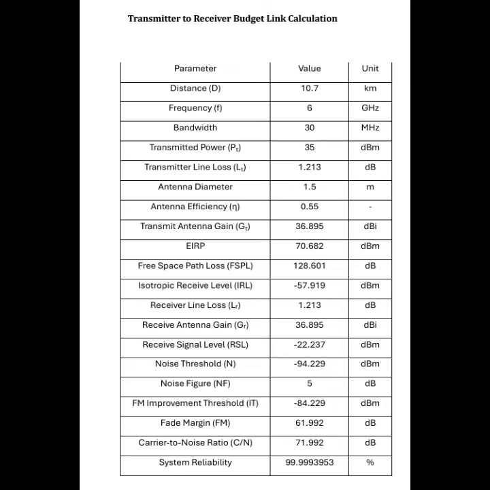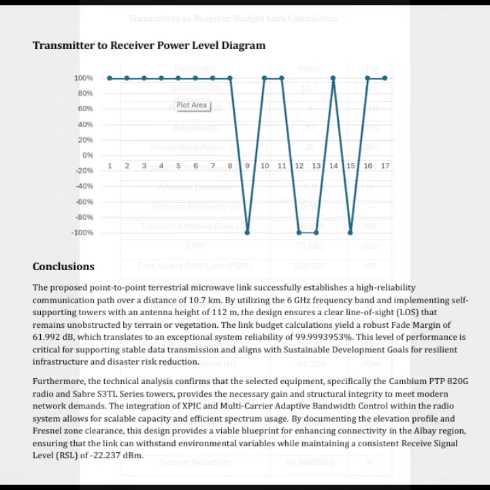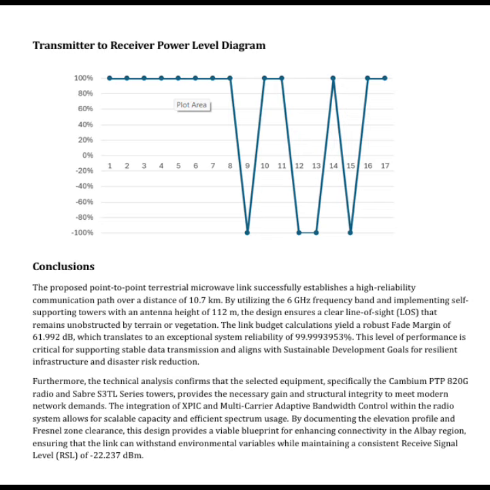Next is the transmitter to receiver link budget calculation. The table here is based on the graph and based on the microwave link budget calculation. Next is the transmitter to receiver power level diagram. Here is the graph. Next is the conclusion.